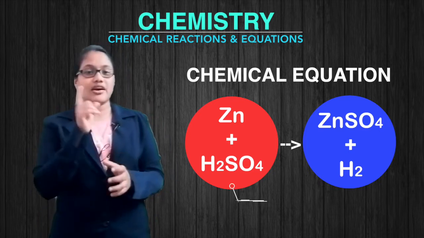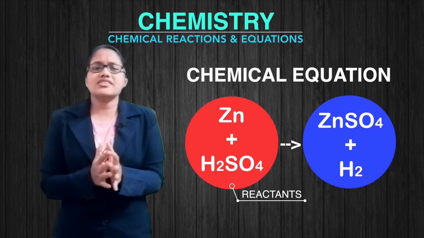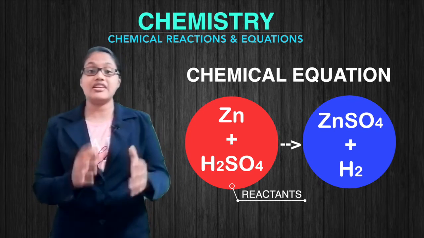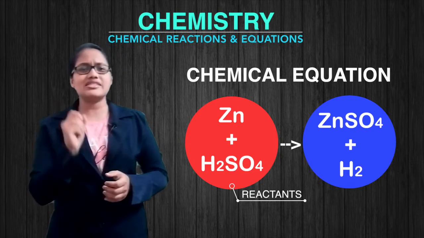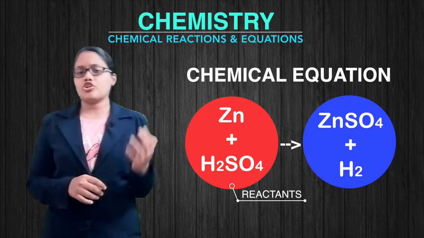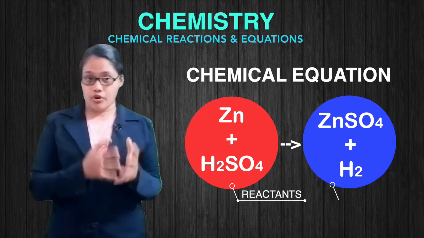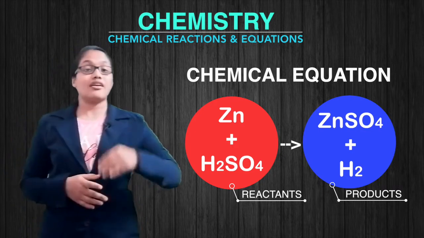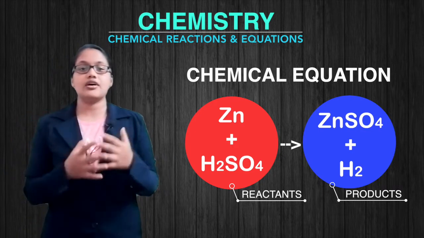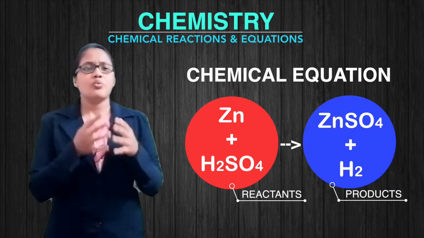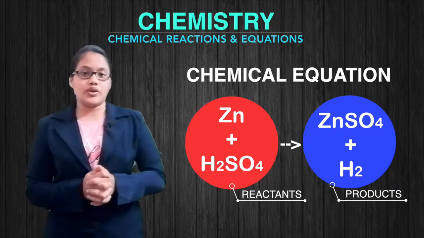So the substances which combine or react are known as reactants. The reactants are always written on the left hand side in an equation with a plus sign between them. The new substances produced in a reaction are called products, and the products are always written on the right hand side of the arrow mark with a plus sign between them.